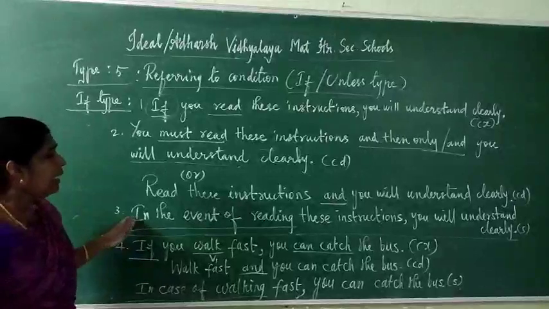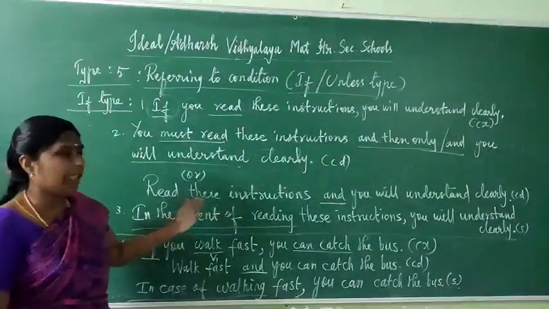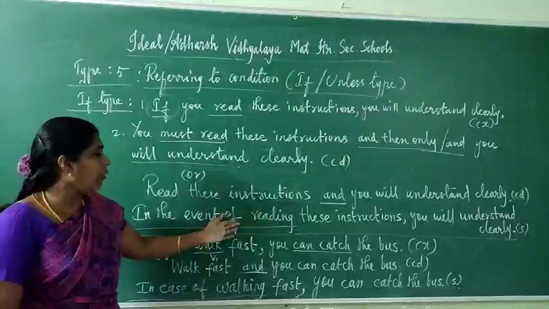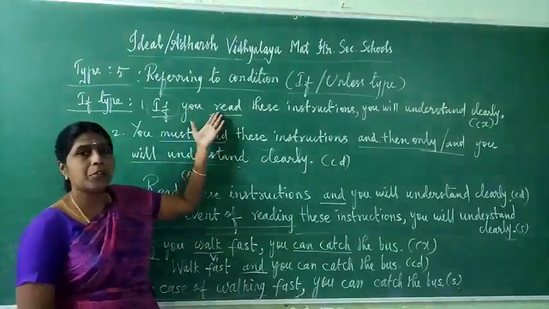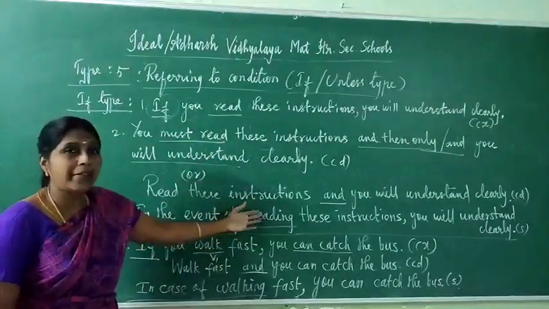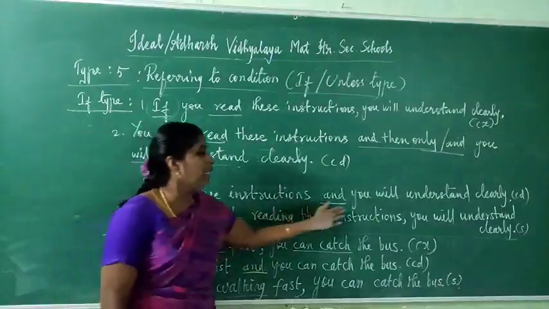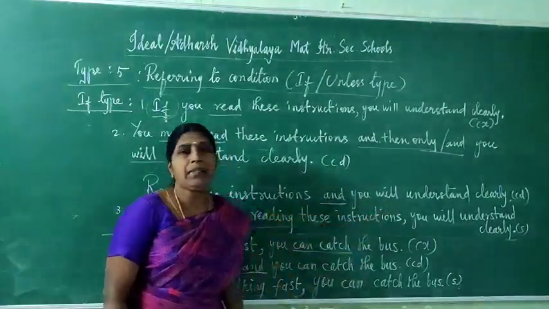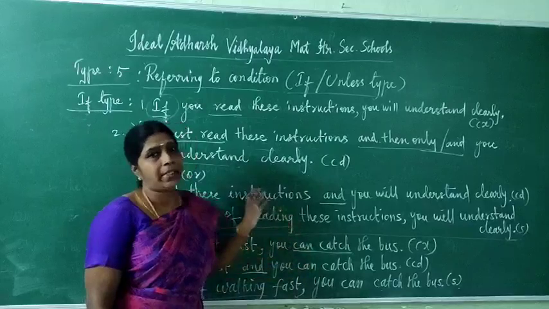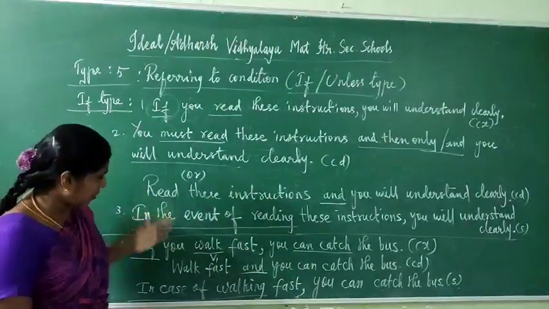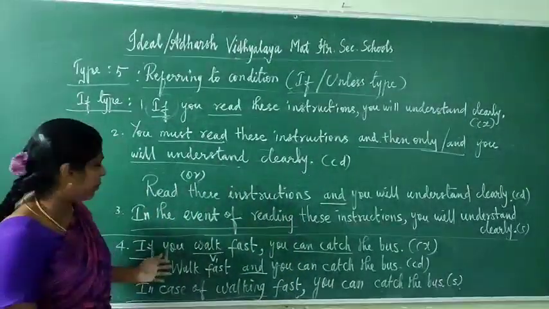Simple sentence: in the event of or in case of, any one. In the event of, write the ing form. What is the verb? Read. Ing form, reading. In the event of reading these instructions, you will understand clearly. That is a simple sentence. You understand? Now we have to see this again with another example.